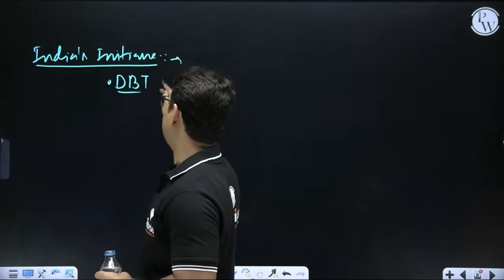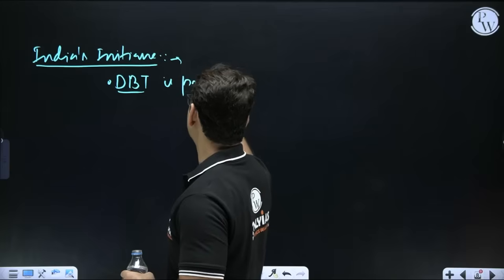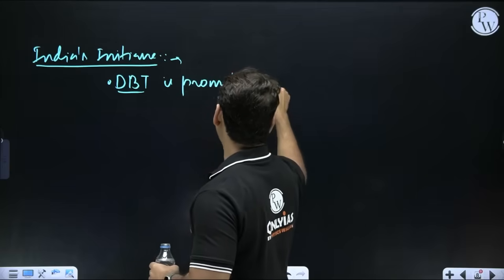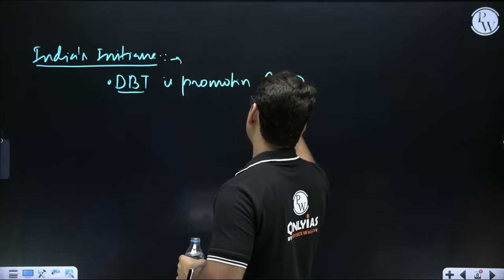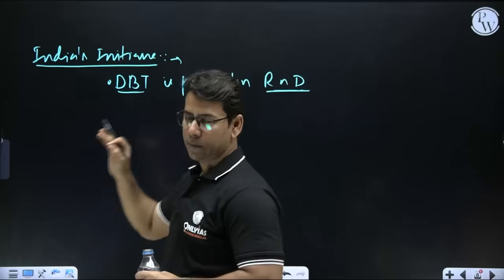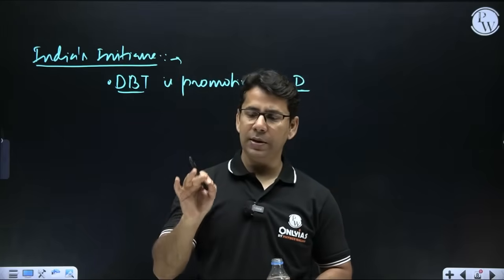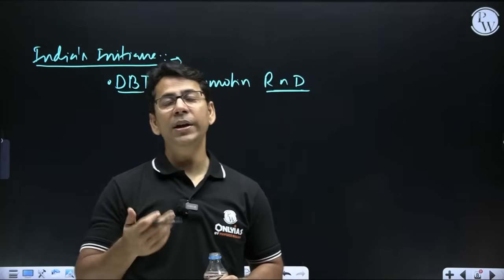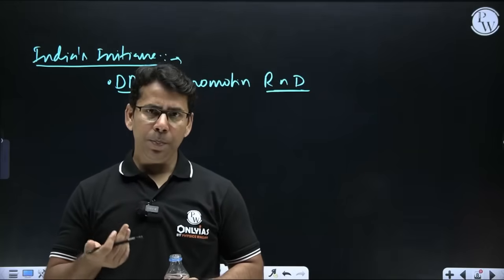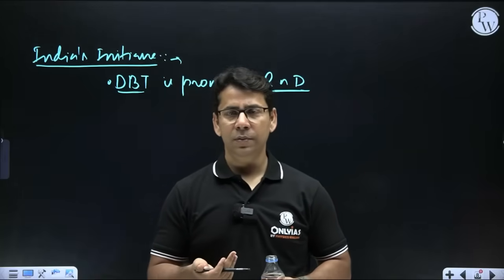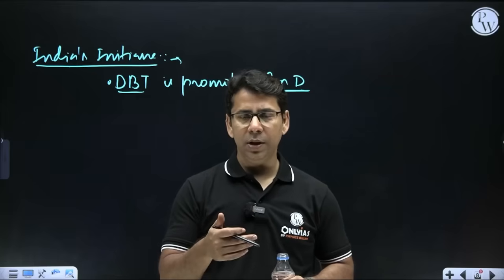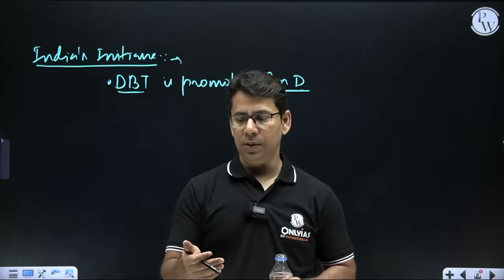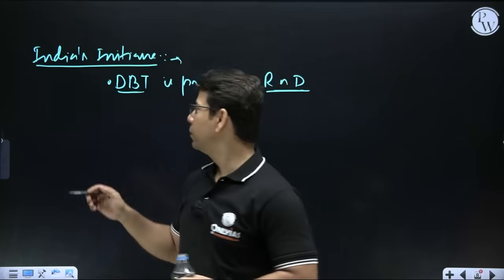So DBT is promoting R&D into it. DBT is promoting a lot of R&D, and you can simply write this term. The second thing is that we are already running some programs in India which link with environmental biotechnology, like Swachh Bharat.